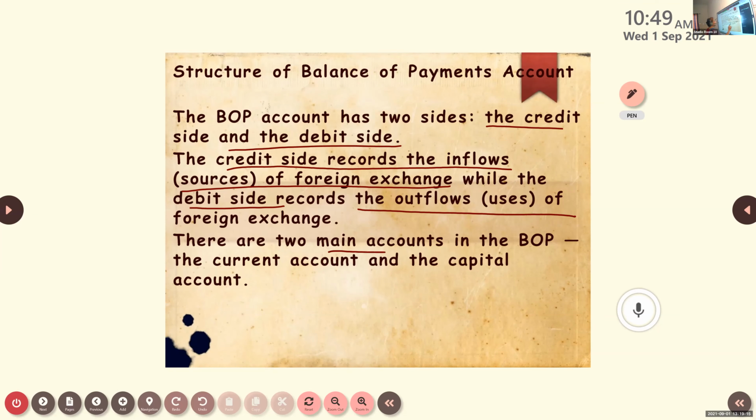Now, two accounts we have in the balance of payment. One is current account, another one is capital account. Okay, two sides, credit and debit. And two accounts, that is current account and the capital account.